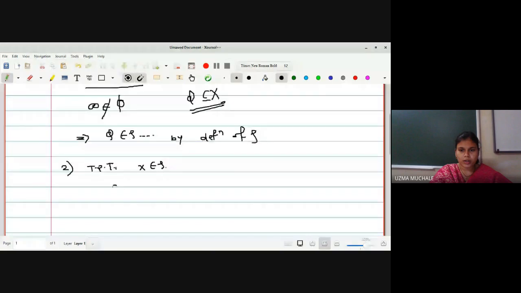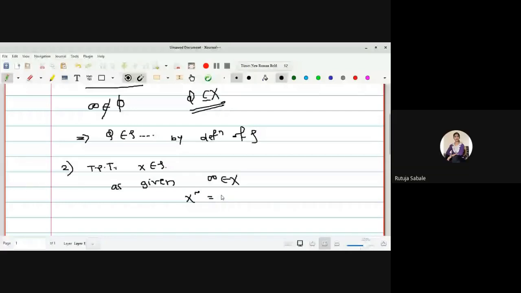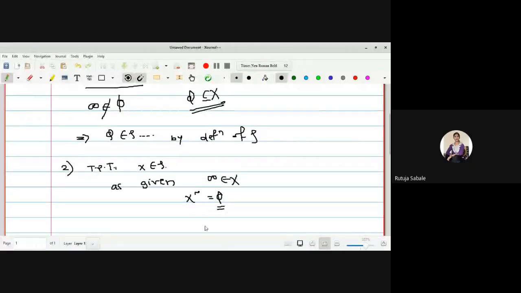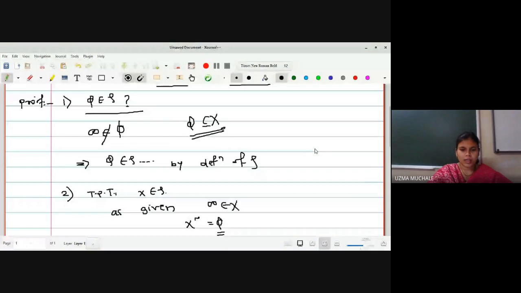What is given to us? Infinity is a member of X. And we can find out the complement of X. What is the complement of X? Can anyone tell me? Phi. Is phi a finite set? Yes, ma'am. Okay, so it satisfies the second category.